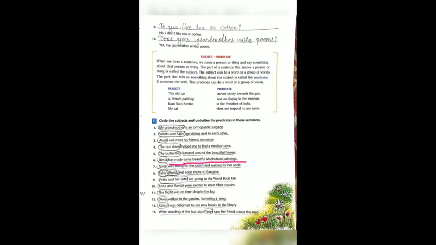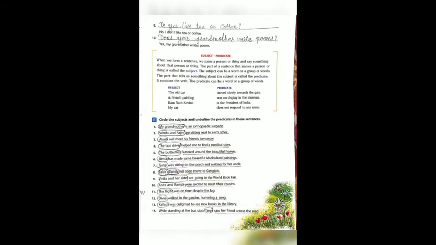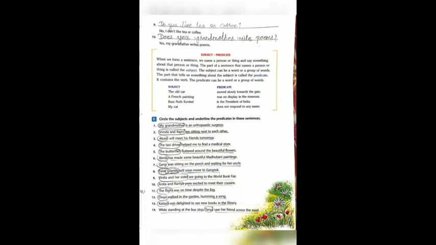Okay. So has made some beautiful Madhubani paintings. Next sentence. Gargi was sitting on the porch and waiting for her uncle. In this sentence, what is the verb? Was sitting. Who was sitting? Gargi. So Gargi is the subject and was sitting on the porch and waiting for her uncle is called the predicate.